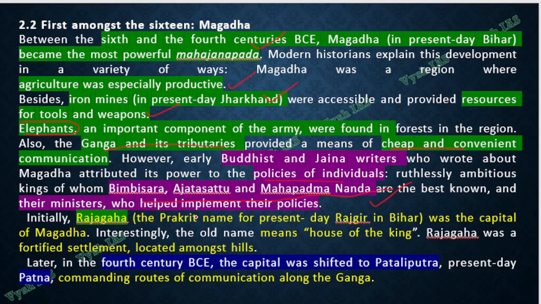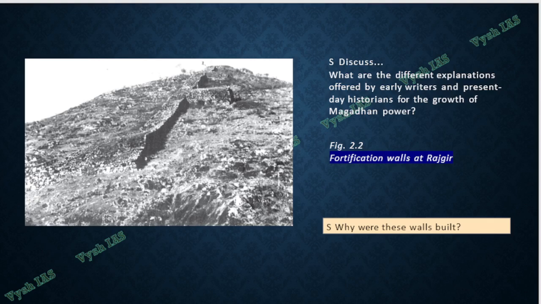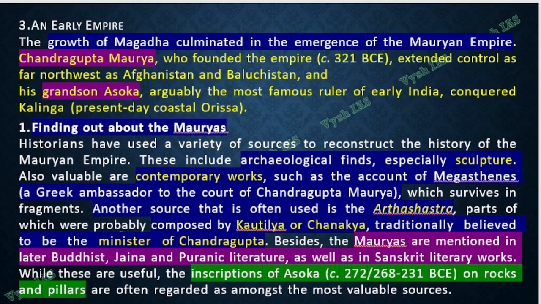Initially the capital of Magadha was Rajgaha, or Rajgir, which is in present Bihar. Rajgaha means the house of the king. Later, by the 4th century BC, the capital was shifted to Pataliputra, about which you will study more as the slides go on. This is present day Patna, the capital of present day Bihar. They had a commanding route of communication along the Ganga river. This is a picture of the Rajgriha fortification. Like this, they would make walls, and to maintain all this, they had to collect taxes or even attack the neighboring kingdoms.